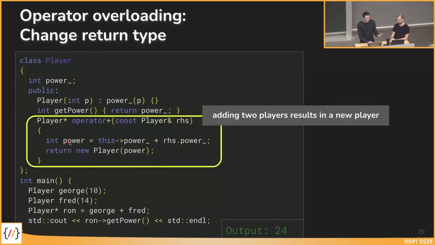We compute a new power, which is again just adding the power of George and of the right-hand side, Fred, but then we create a new player with this new power and return this new player pointer, which is then, as I said, stored in this variable. This also works, as you see, the result is the same because we call the getPower method of Ron in the end. But now the implementation is different because the return type is not an integer anymore.